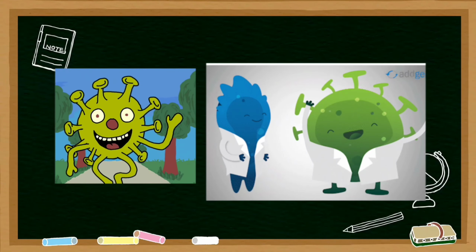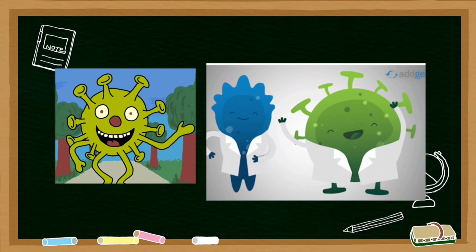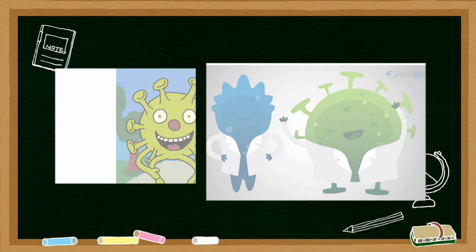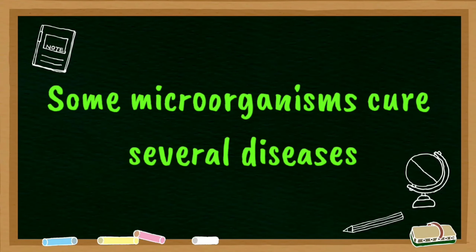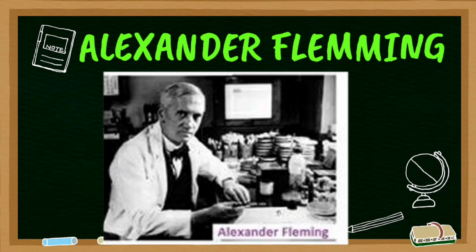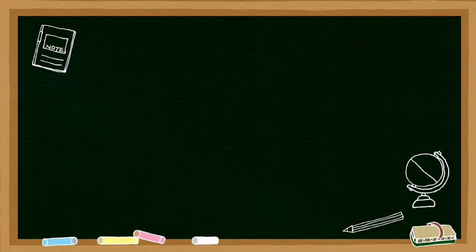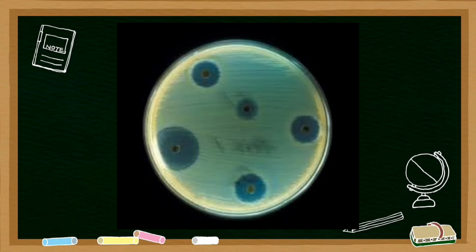It is quite interesting to find that there are some microbes which cause disease. On the other hand, some other microbes help in preparation of antibiotics and thus cure diseases. Alexander Fleming, a Scottish scientist, discovered the first antibiotic and named it penicillin. Penicillin discovery was a chance discovery. Fleming was experimenting with the Staphylococcus bacteria.